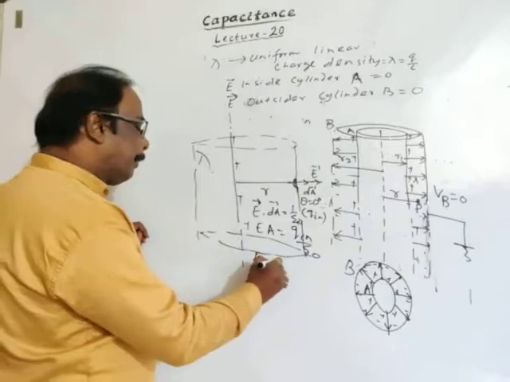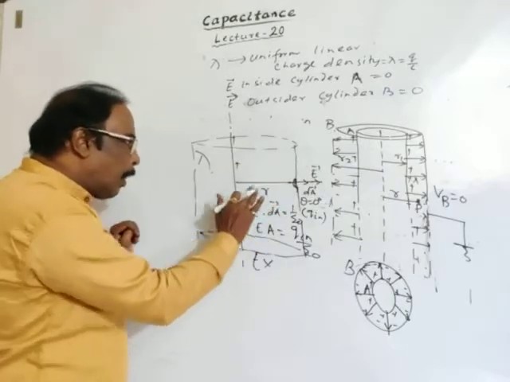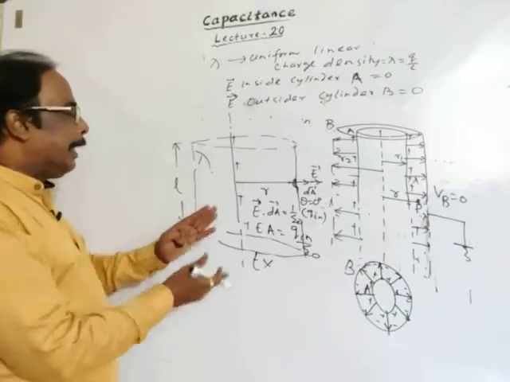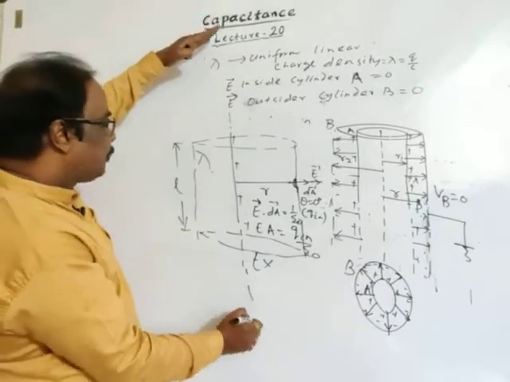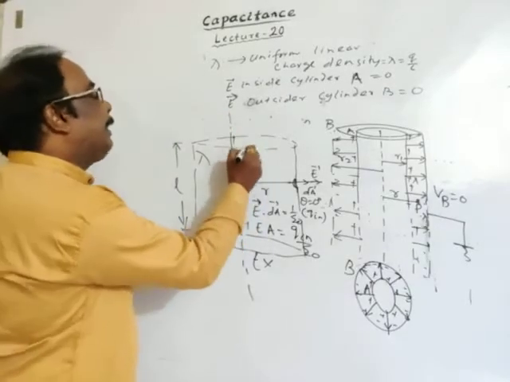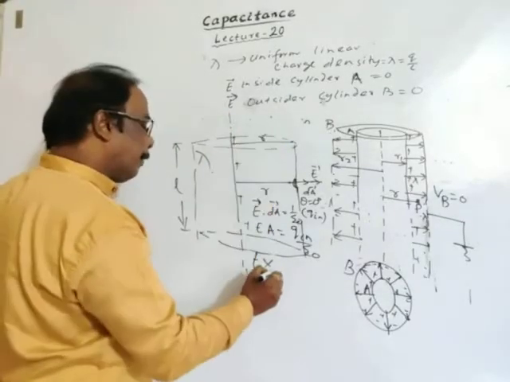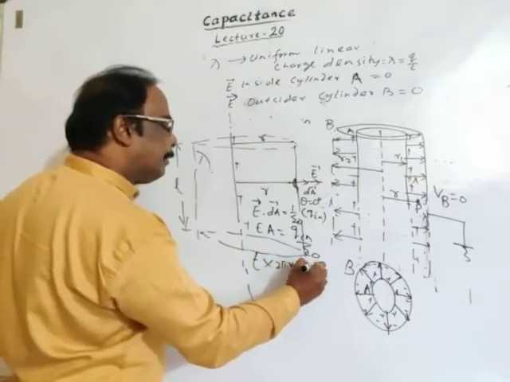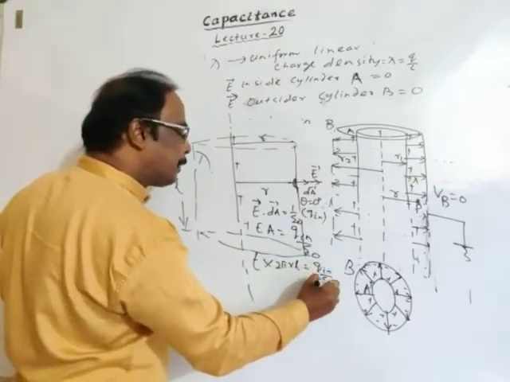Then for the electric field, the area of the curved surface: if you consider this length as L, the length is infinite but we consider only length L, and the radius is R. Then the area of the curved surface is 2 pi RL, which equals Q inside by epsilon naught.